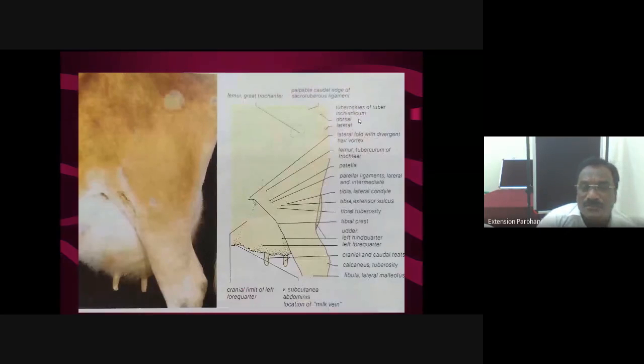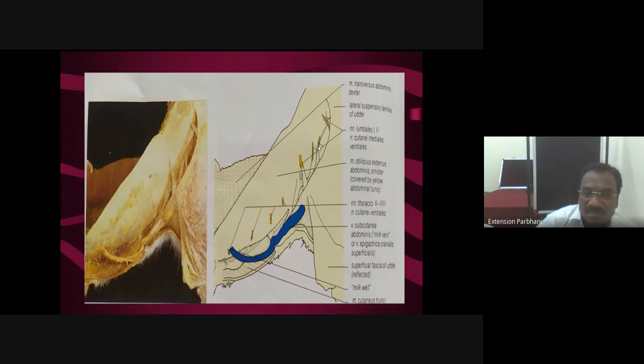Then for judging animals, again these 3 things: milk vein, milk well, and milk mirror. This is the udder and this is the milk vein, a zigzag vein on the ventral aspect of the abdomen in front of the udder. On the basis of the size of this vein, its thickness or prominence, if it is much larger in thickness, that indicates that the animal is producing more milk.